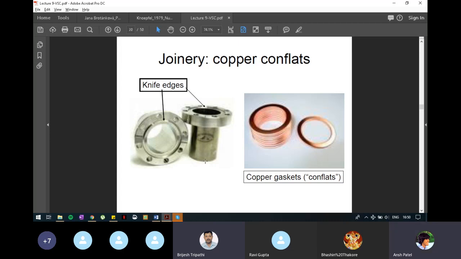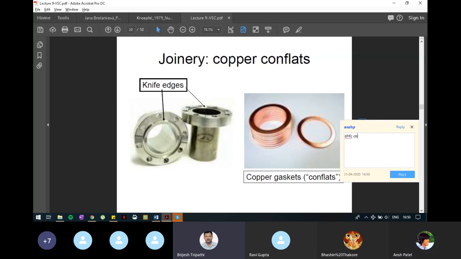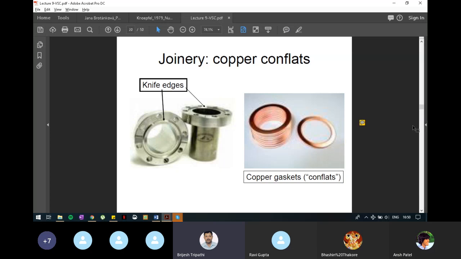Many rings are kept together on the right hand side. One of them is kept outside. You can see it is a thin O-ring of copper. It is called a copper gasket, and the pieces where it is used have a knife edge. You can see the knife edge on the left hand side. Knife edge means the stainless steel piece is made in such a way that, in place of a groove, it has an edge. That edge will be coming on top of the copper when we are sealing it.